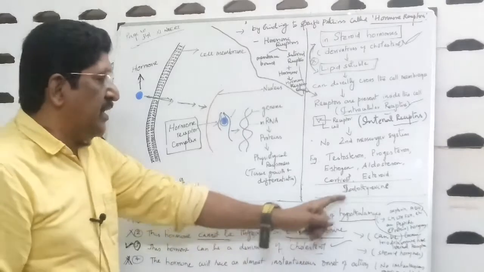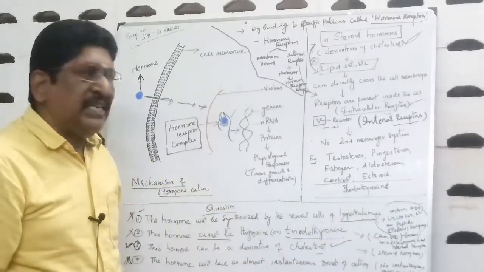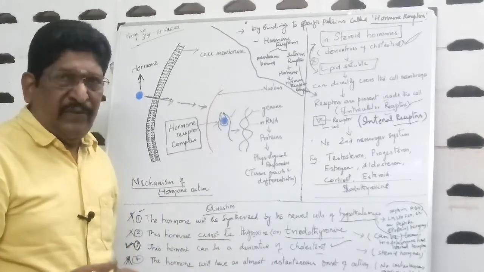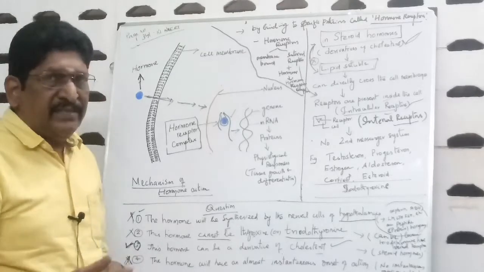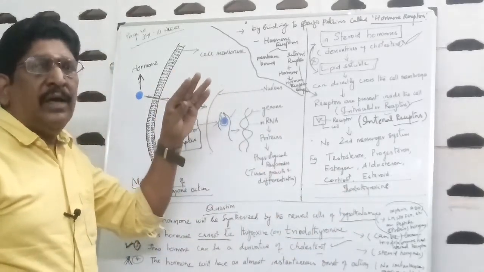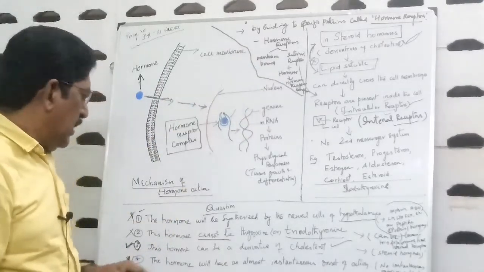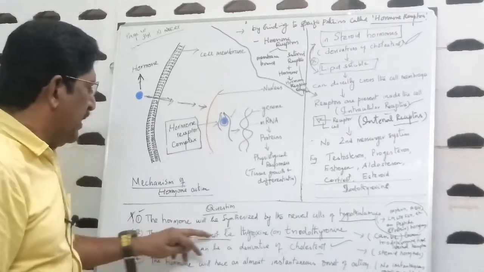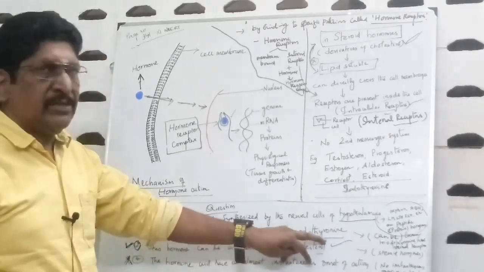the hormones synthesized by the pituitary or hypothalamus will be LH, LTH, FSH, oxytocin or ADH, etc. These hormones are all examples of peptide hormones, not steroid hormones. Second option, this hormone cannot be thyroxine or triiodothyronine.